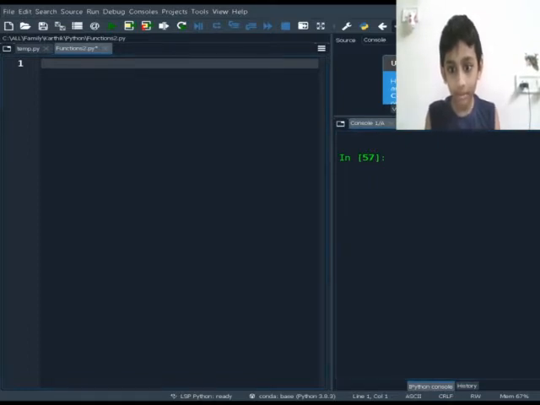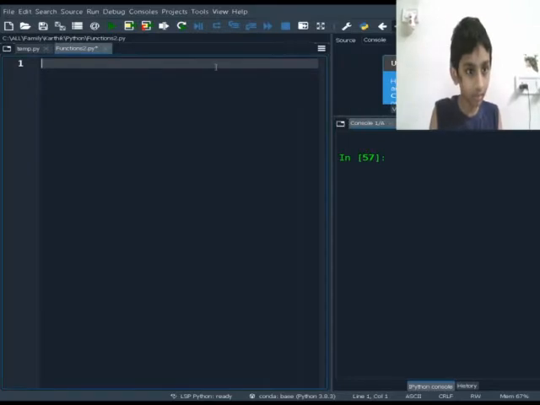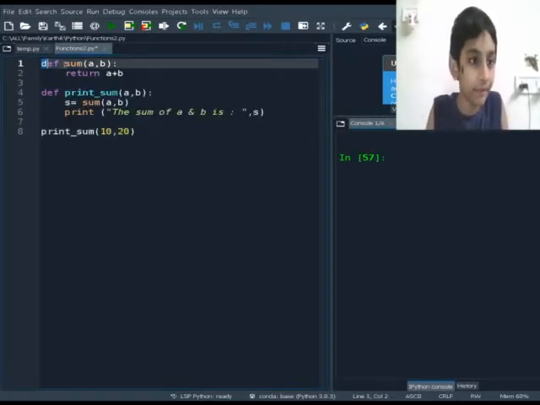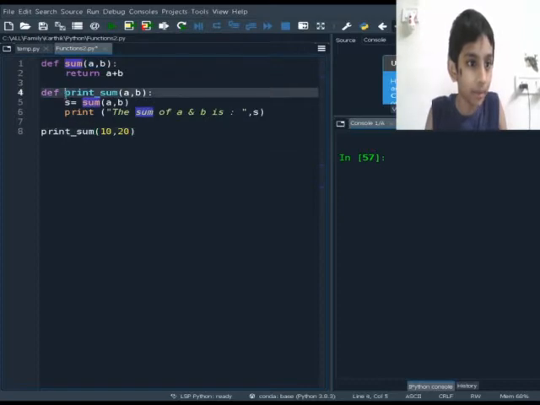So I'm going to make a function named sum with two parameters a and b, and I return a plus b. Then I made a function print sum, which also takes the same two parameters a and b.